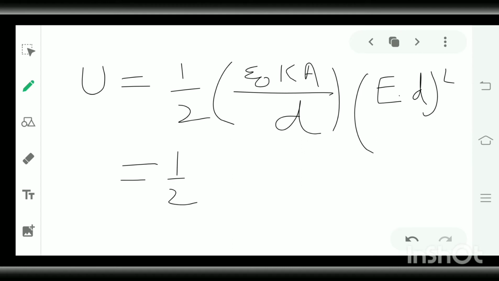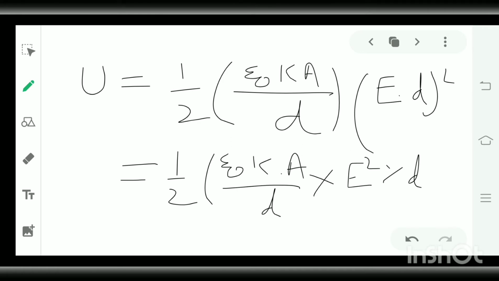Now half epsilon naught K into A upon D multiplied by electric field squared into distance squared. So this cancels out, and what remains is U equals half epsilon naught, area into distance between them, into K the dielectric constant, into E squared of the electric field.